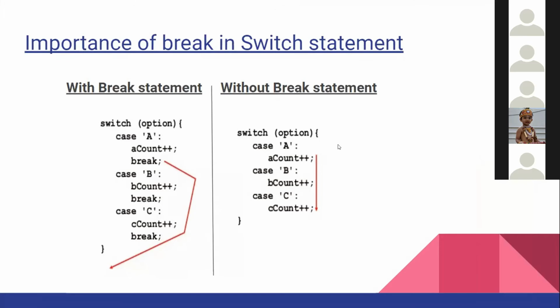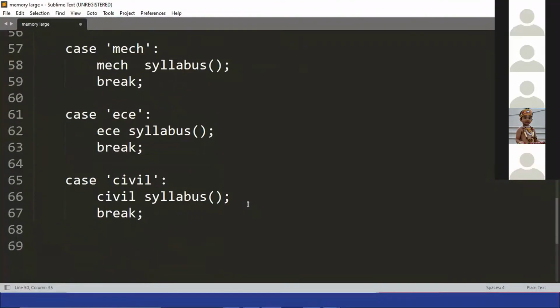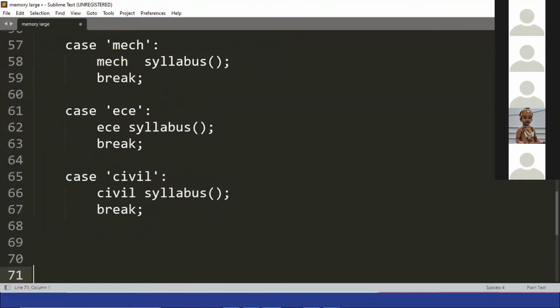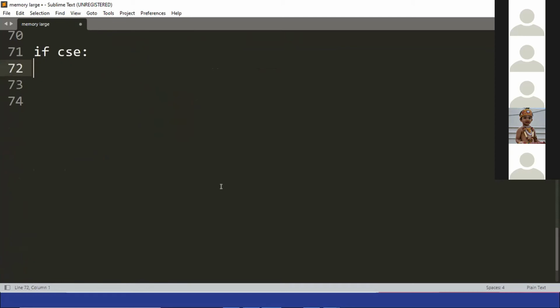So I'll tell you an easy version of why we use switch cases. If you see, we're using the if else, right? So if a student is CSE, every time it has to check. Let's say if a student is CSE, if case. So if CSE, if EEE, if mech.